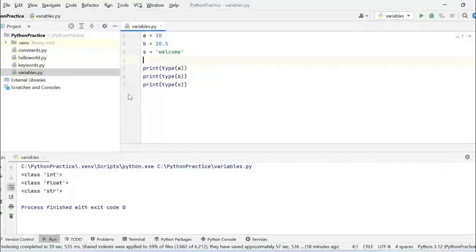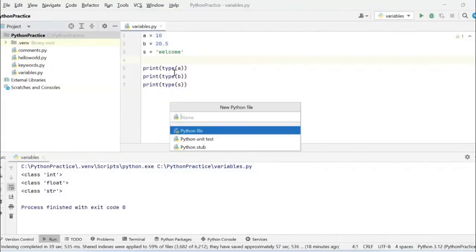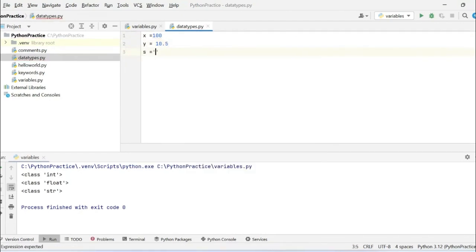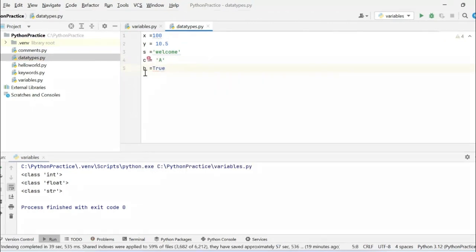So let us create one Python file, data types, and write one program at a time. Suppose x is equal to 100, y is equal to 10.5, s is equal to 'welcome'. You can specify that in double quotes as well, don't worry, but right now just specify it in single quotes. Then c is equal to 'a', b is equal to True. I'm just assigning some values to some variables, that's it.